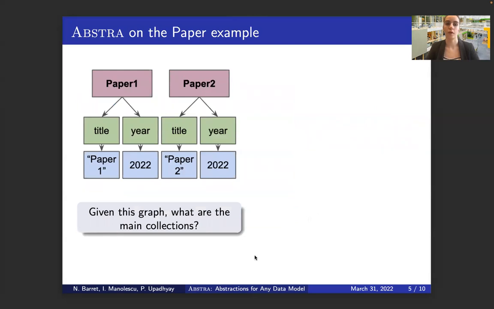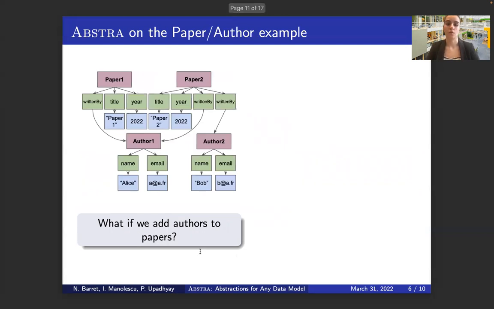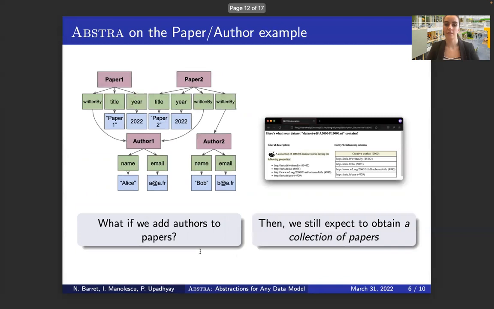Now, I will show Abstract performing on some examples. Given the graph on the left, we wonder what are the main collections. In this example, Abstract says that the dataset contains a collection of papers. Then, what if we add some authors to these papers? In this case, Abstract still says that we have a collection of papers because authors are included in the papers.